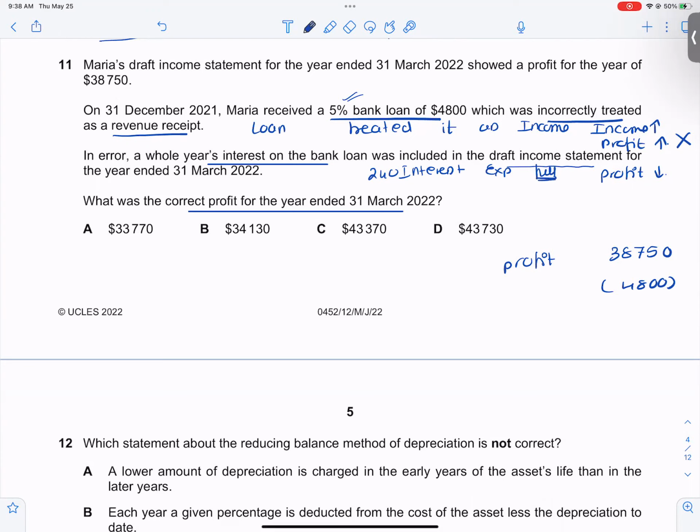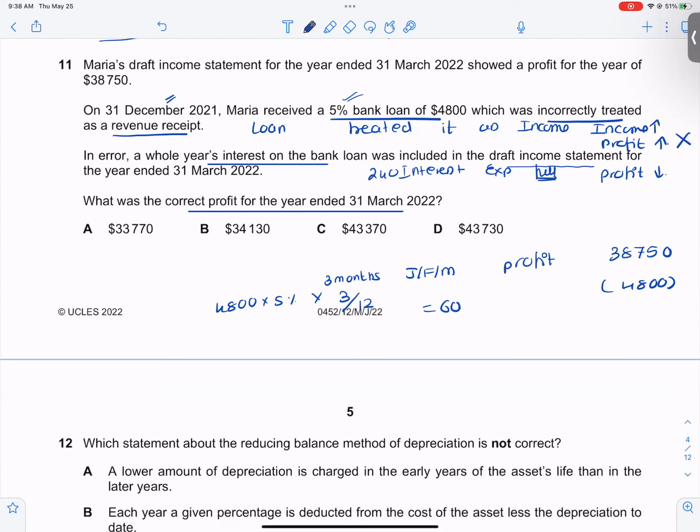But my actual expense was 4,800 into 5% into 3 by 12, since I took the loan on 31st of December, so 3 months, that means Jan, Feb, March. So it is 60.